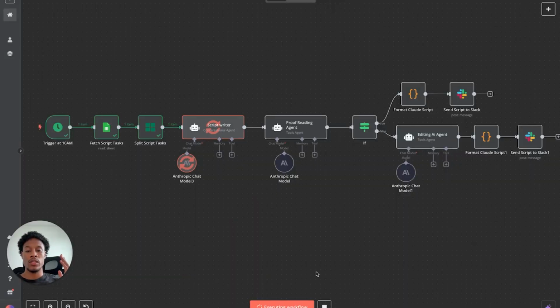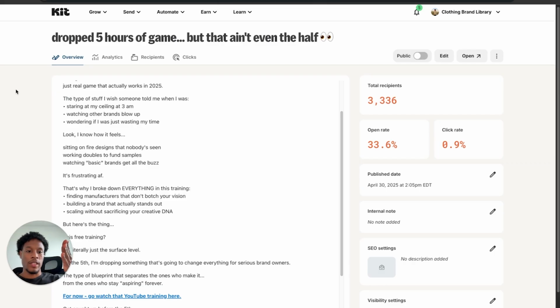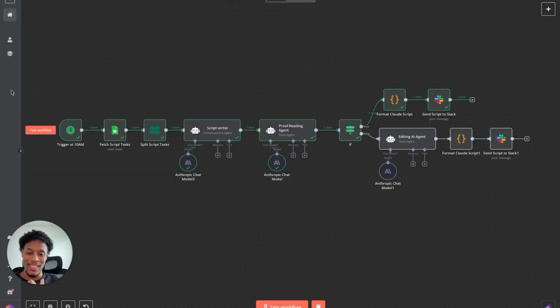Before we get into it, I just want to show you how powerful this is. This simple thing right here is the reason why I've generated $8,000 for one client just via email, without me having to touch the emails. It prints results for emails like this, and also has a bunch of results for all emails like this. So as you can see, this agent is actually nothing to play with.